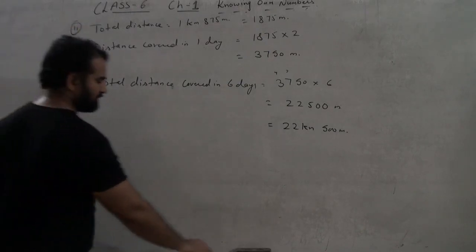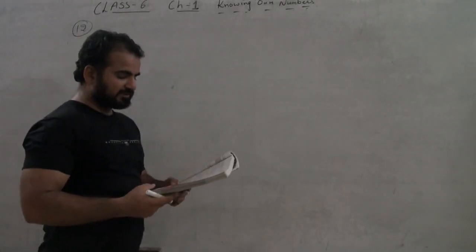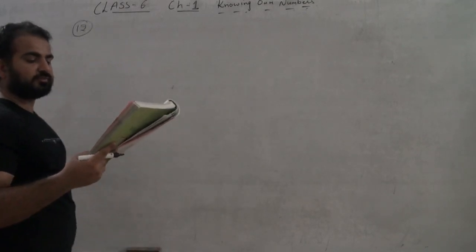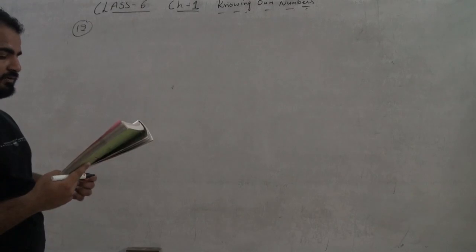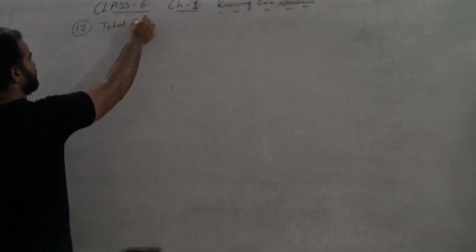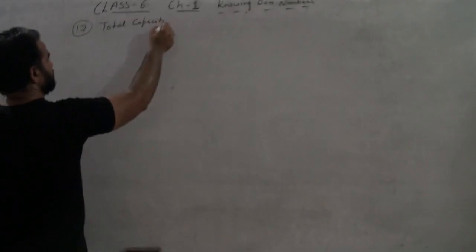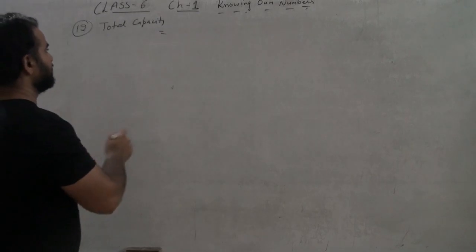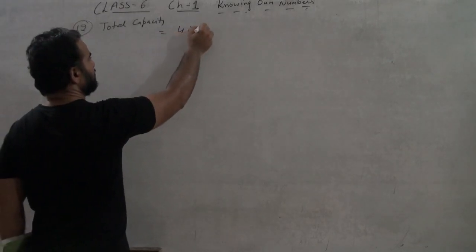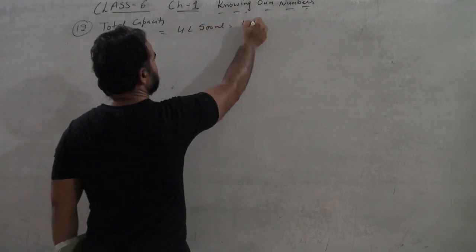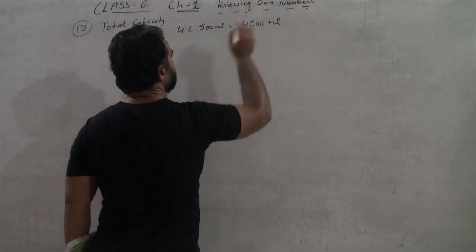Next is question number 12. Question number 12 is: a vessel has 4 liter and 500 ml of curd. In how many glasses, each of 25 ml capacity, can it be filled? Okay, so total capacity is 4 liter 500 ml, or we can say 4500 ml.